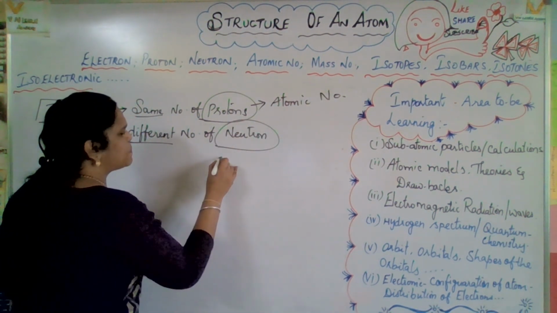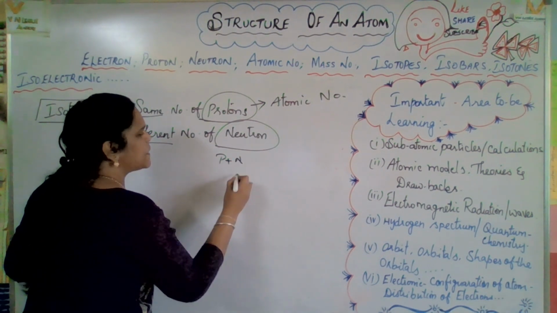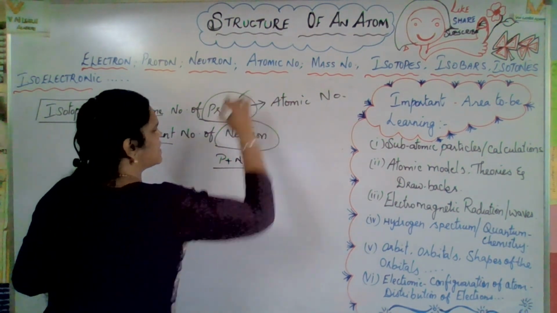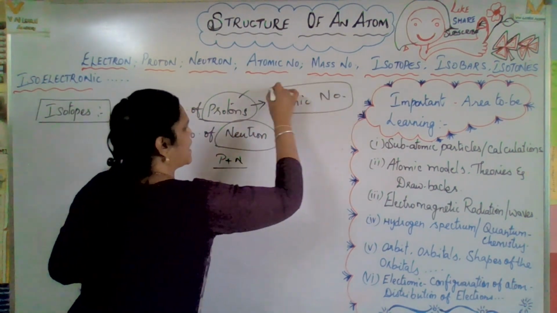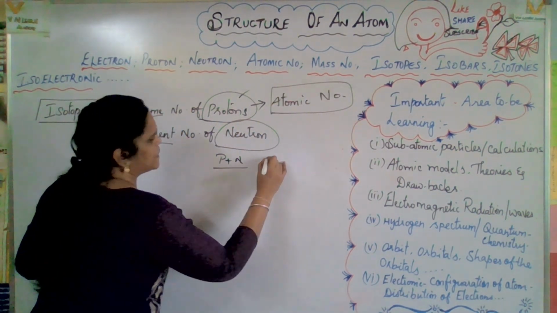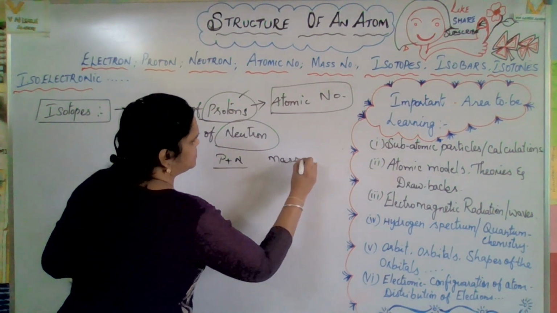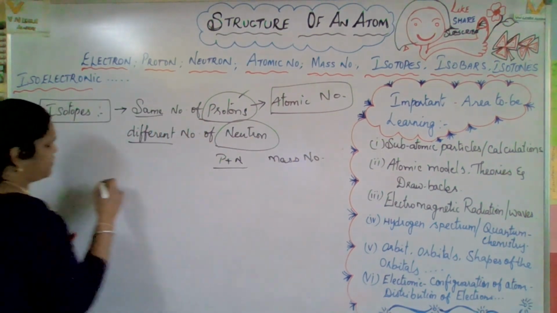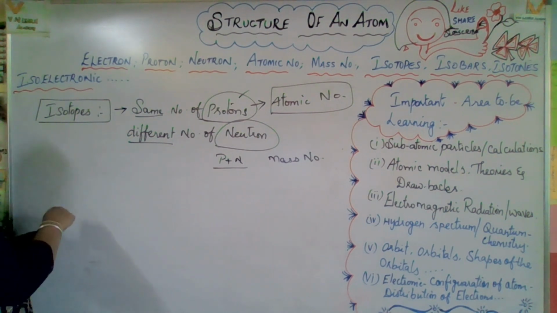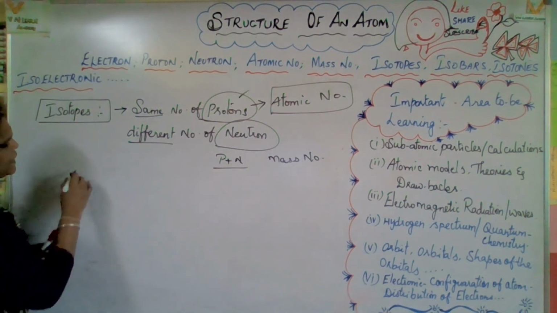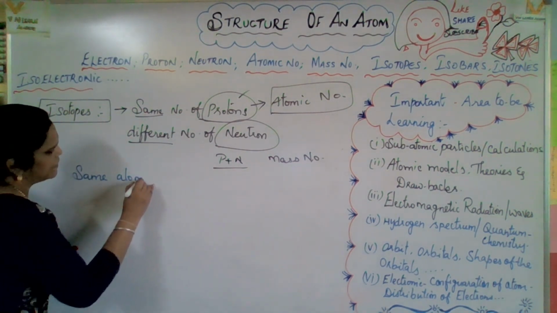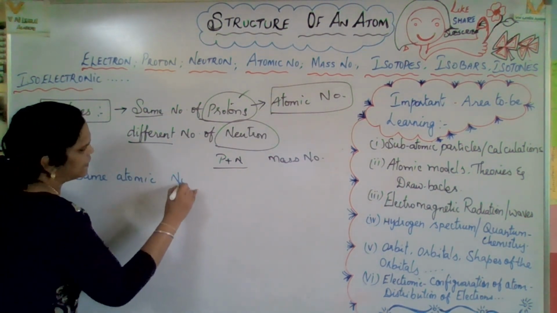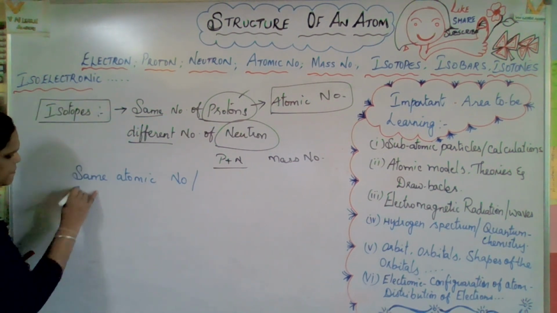Protons plus neutrons. Proton is already there, so that means neutron differs. So that means same atomic number, different mass number. This is mass number included. So we can mention here: same atomic number, different mass number.